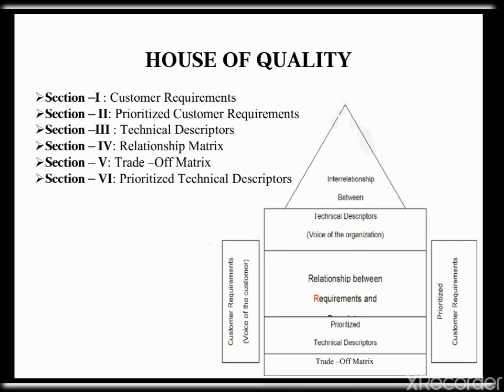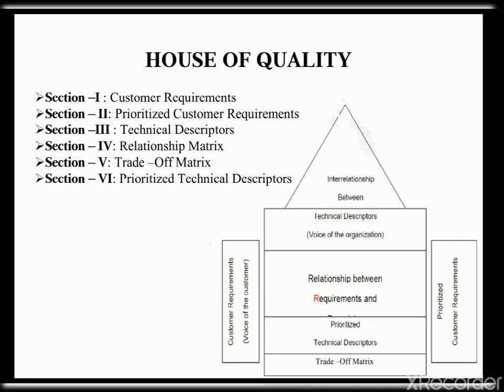First section, customer requirements. In this, the exterior wall of the house is the customer requirements. On the left hand side, the voice of the customer, that is what the customer expects from the product, is listed. Then second section, on the right hand side, the prioritized customer requirements or planning matrix are listed. Some of the listed items include customer benchmarking, customer importance rating, target value, scale up factor and sales point.